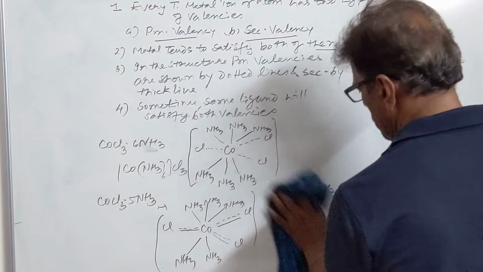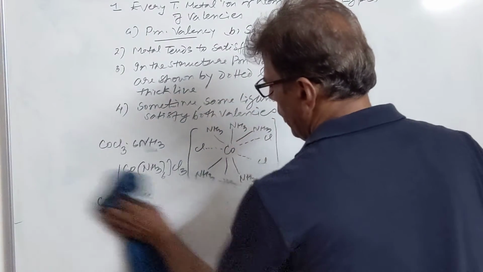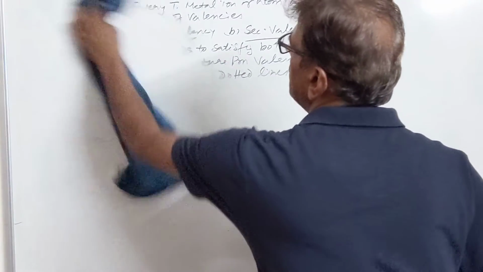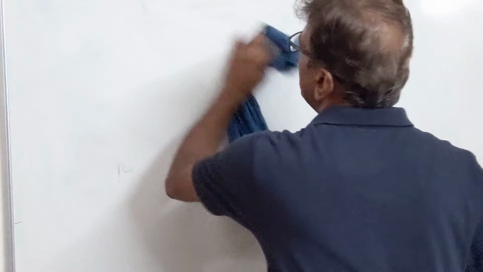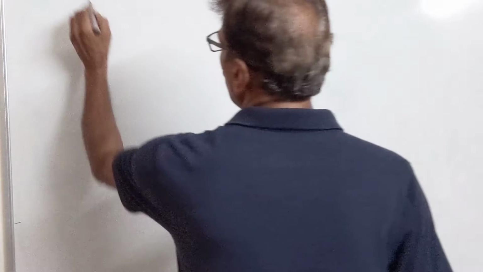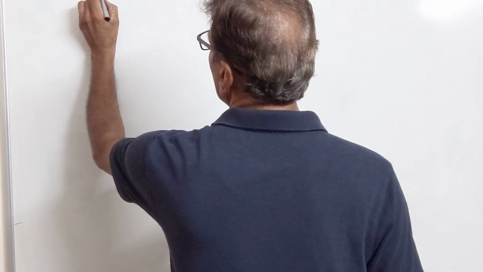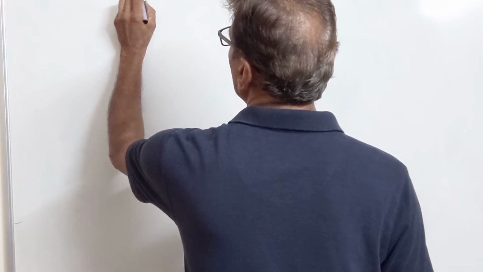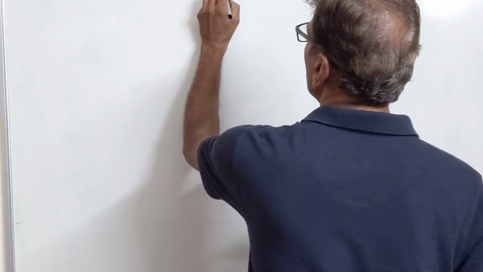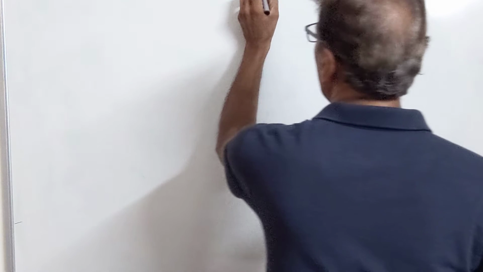What is coordination polyhedron? Coordination polyhedron is the spatial geometry acquired by a solid through ordered arrangement of its ligands in the space around the transition metal ion. So our next question, question number 4, will be: what is coordination polyhedron?